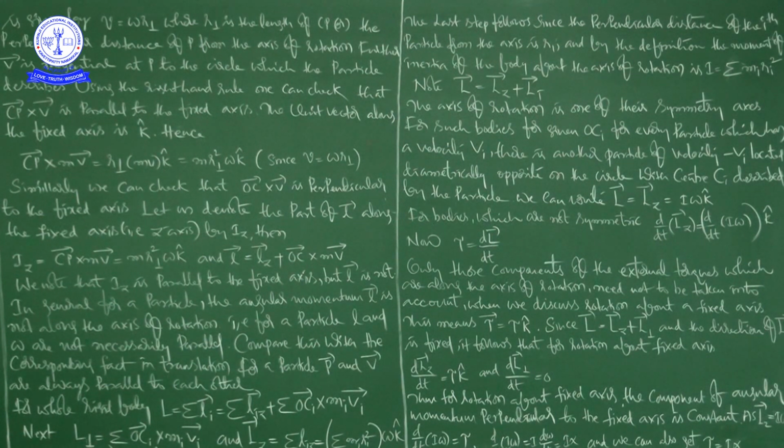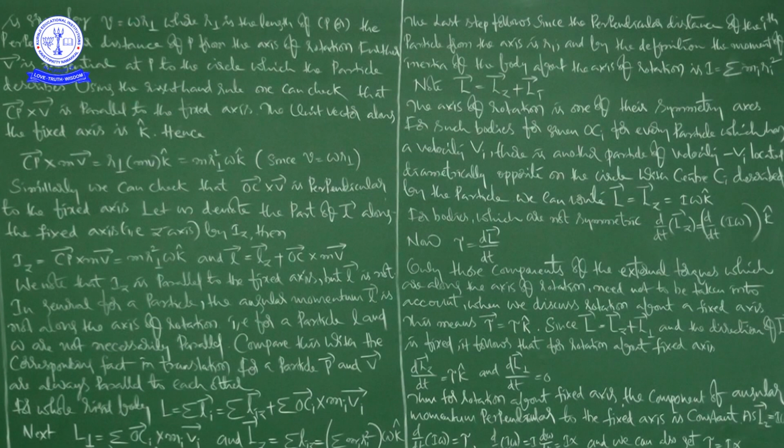And now this is L perpendicular and this is Lz. L perpendicular and Lz are the components of L, respectively perpendicular to the z axis and along the z axis. I didn't write it here, but I am saying: this is Lz and this is L perpendicular. These are the components of L. One is perpendicular to the z axis, another one is parallel to the z axis.